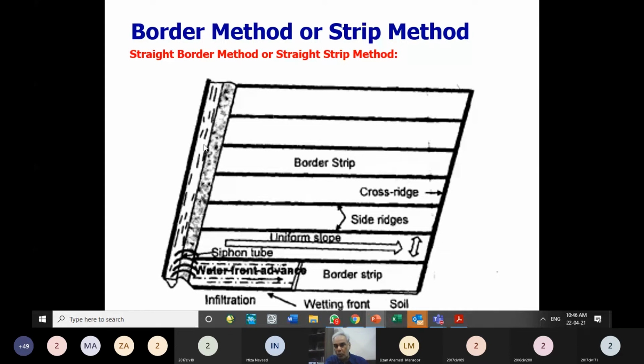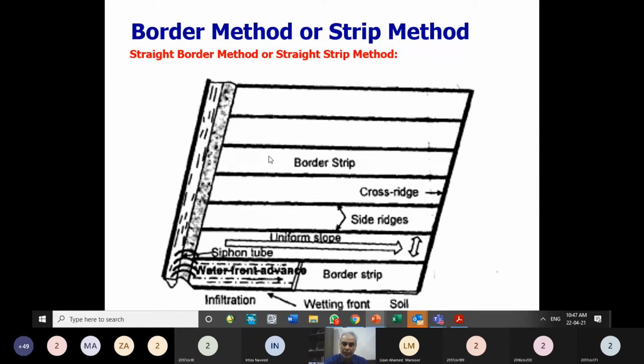Otherwise, if you make this whole as one field, and it has a slope in both the directions, in transverse direction and in longitudinal direction also, then if you apply water from one end, the top end of that place, then water will not be supplied in a better way to all the places. Better way is that way in which the water is supplied to all the corners in an even way. Thus, more or less similar depth of water is reaching to all the places.